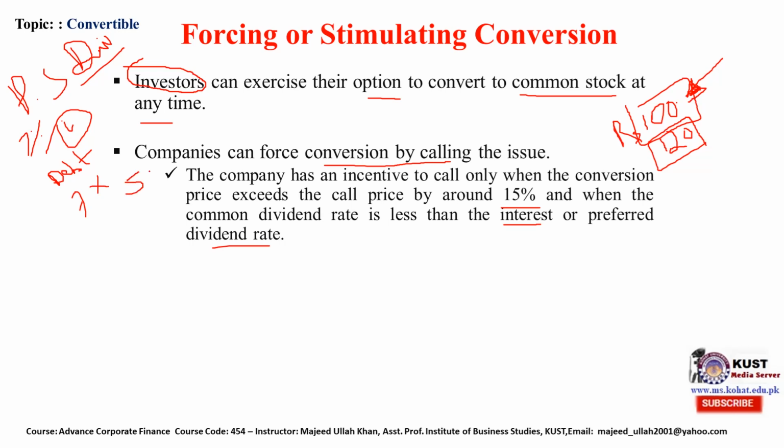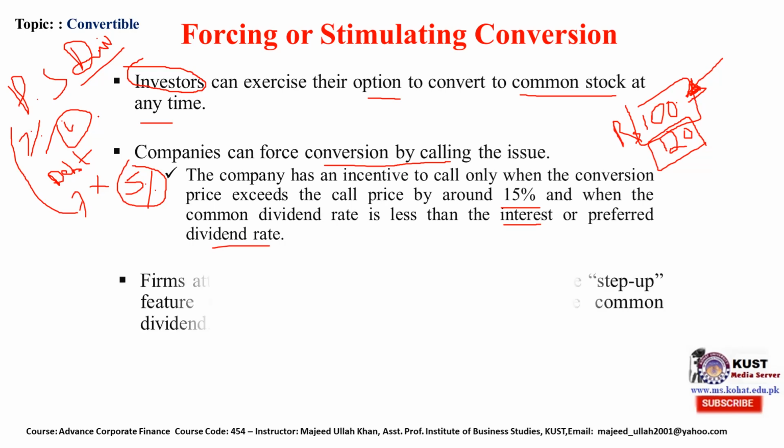So common stock costs less compared to these two sources. So it is time for the company to call up their securities and pay back the preferred stockholders and bondholders in order to reduce their interest cost as well as the dividend cost of the preferred stock.